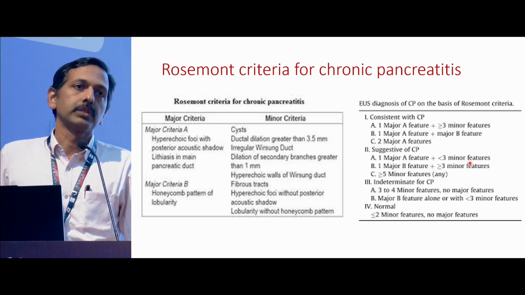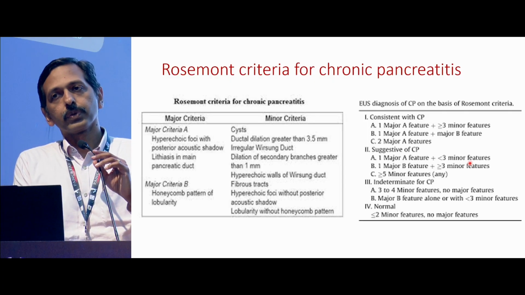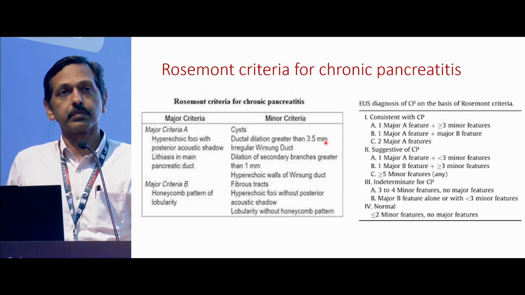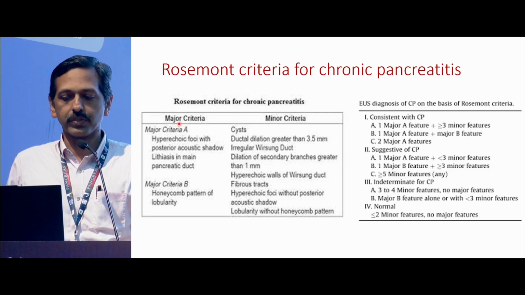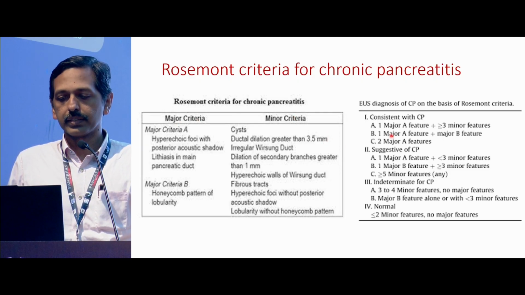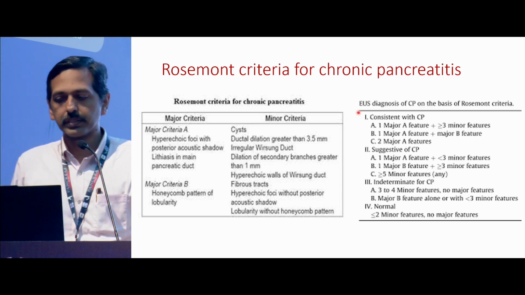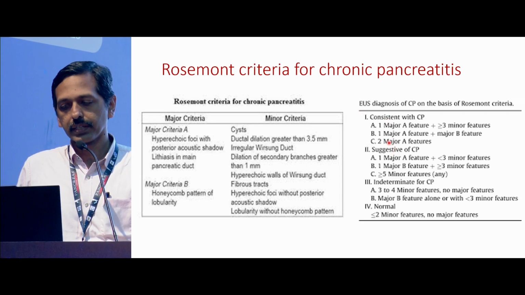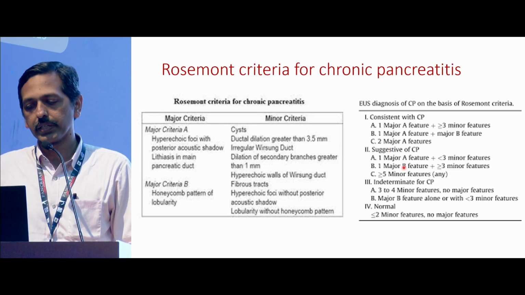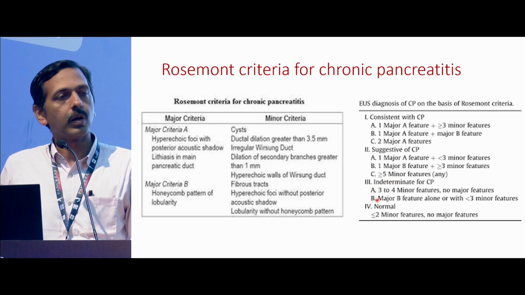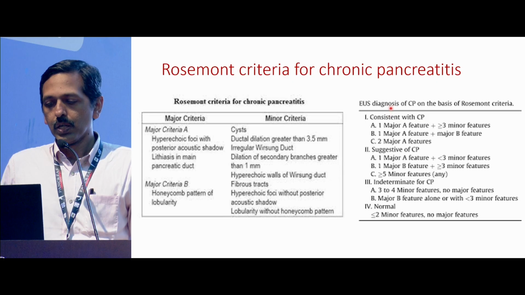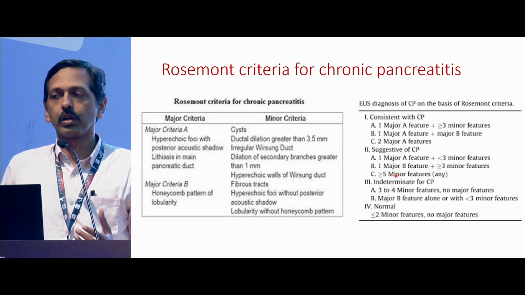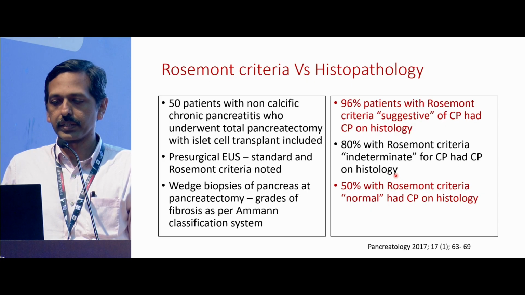Moving on, the Rosemont criteria paved the way for another objective way of defining chronic pancreatitis. Again, this is a B mode criteria, where they had some major and minor criteria. With that, they gave different categories: consistent with chronic pancreatitis, suggestive of chronic pancreatitis, indeterminate for chronic pancreatitis, or normal findings. So they used different subsets to reflect how confident we are of diagnosing chronic pancreatitis.